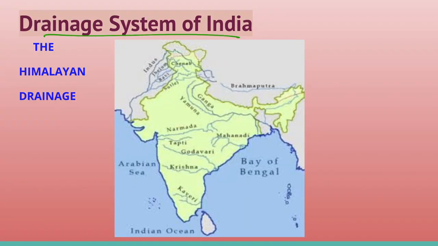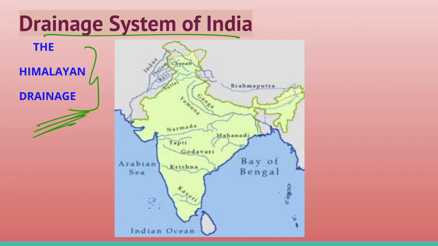The drainage system of India. The Indian drainage system consists of a large number of small and big rivers, and it is the outcome of the evolutionary process of three major physiographic units and the nature and characteristics of precipitation. Let's discuss the Himalayan drainage.